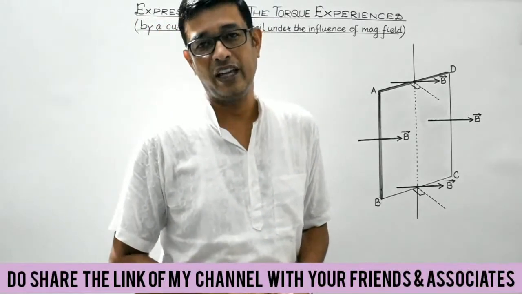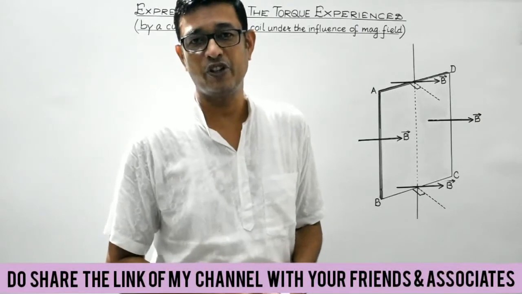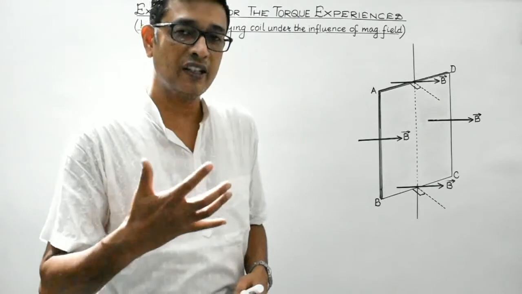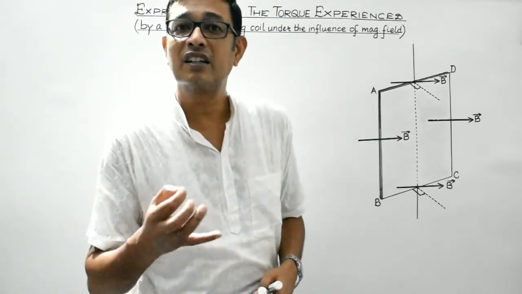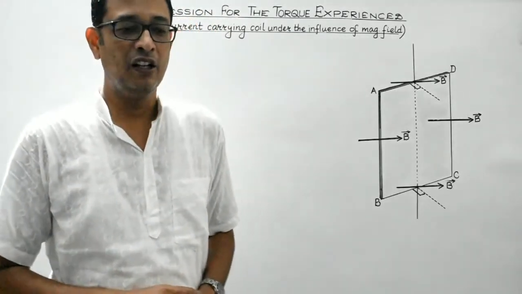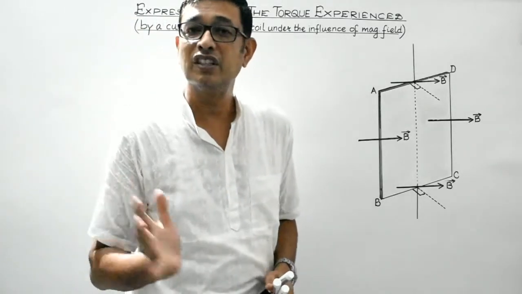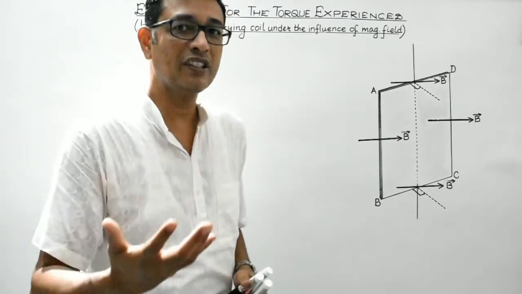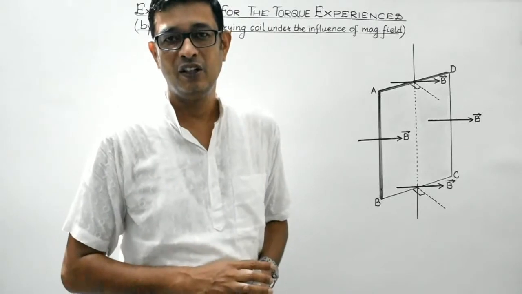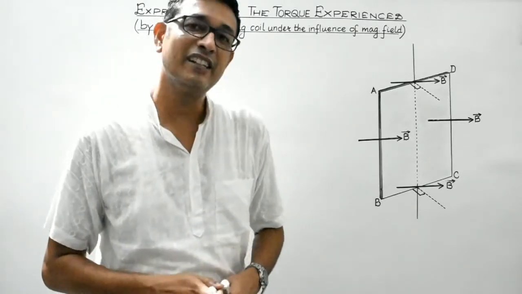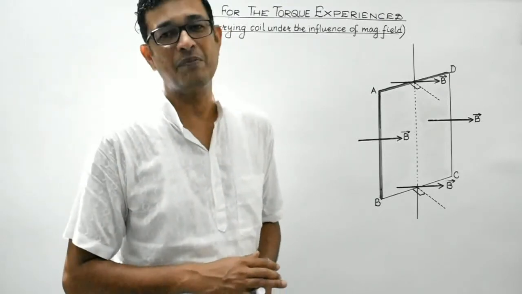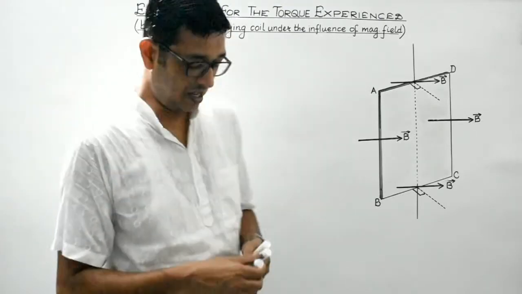Today we are going to derive a very important expression. We need to derive an expression for the torque experienced by a current carrying coil under the influence of uniform magnetic field. Right? So in the previous session, we have discussed the magnetic force experienced by a current carrying conductor under the influence of magnetic field. So we are aware, whenever a current carrying conductor is under the influence of magnetic field, then it experiences a magnetic force which is given by F vector.